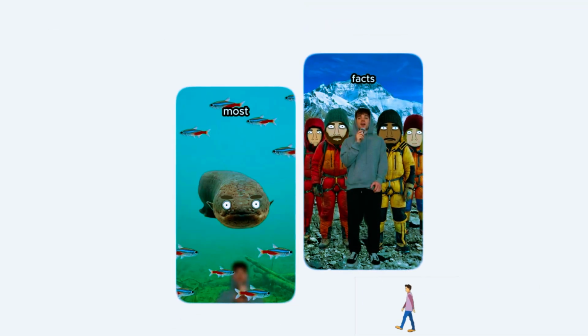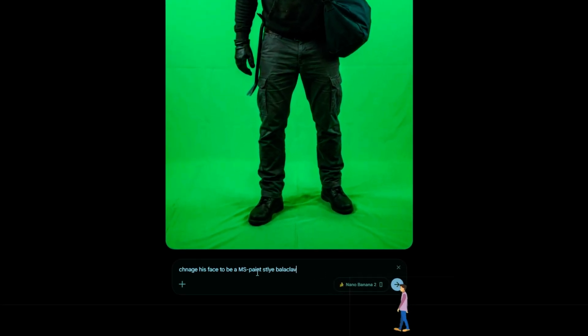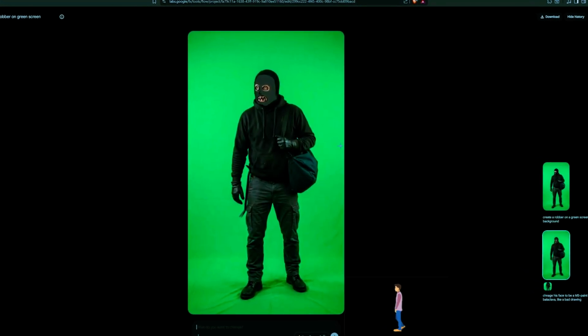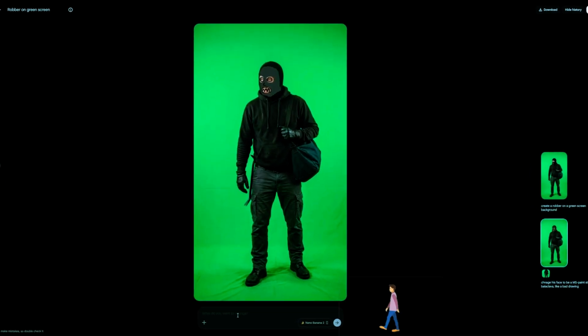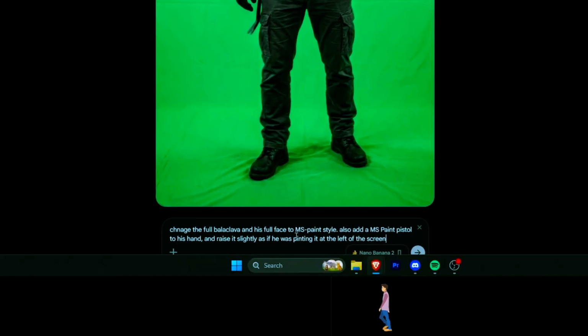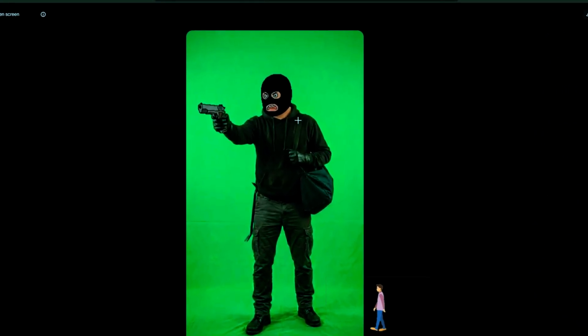We now need to add the MS Paint style drawings to him. So I'll ask the AI to just change his face to an MS style balaclava. The AI gives us that, but it isn't perfect. You can still see his face behind the balaclava, so I'll tweak it once more. He also needs a prop to sell the story. I make sure the AI knows to make the gun and the full face in MS Paint style. Instantly, the character goes from a generic AI robber in a hoodie to a viral character we can use. This is exactly what we want.